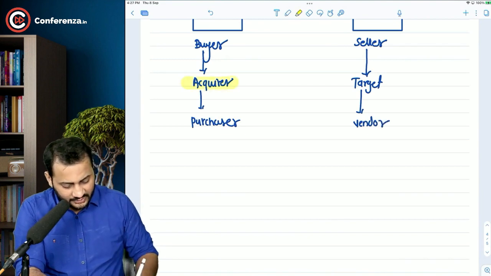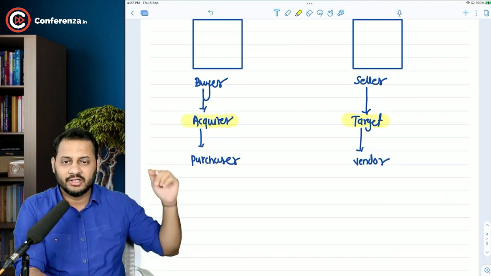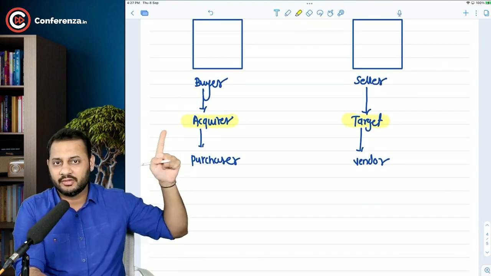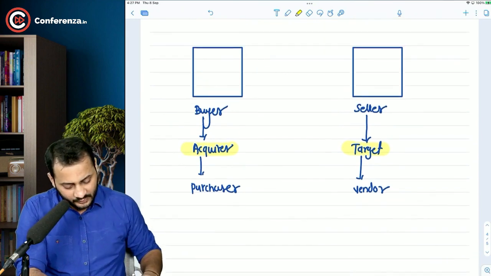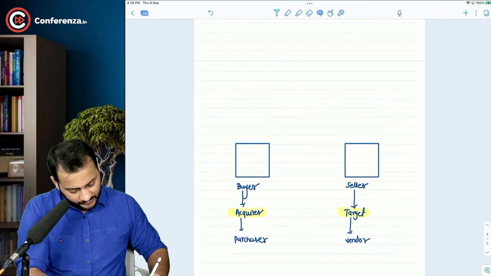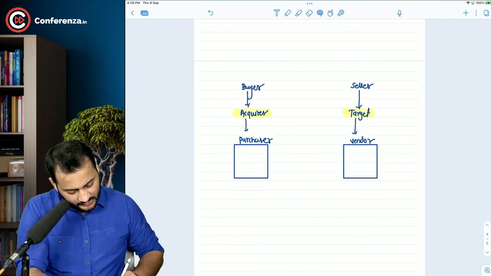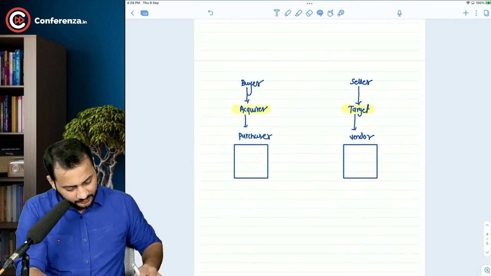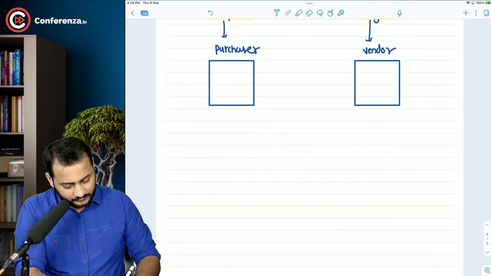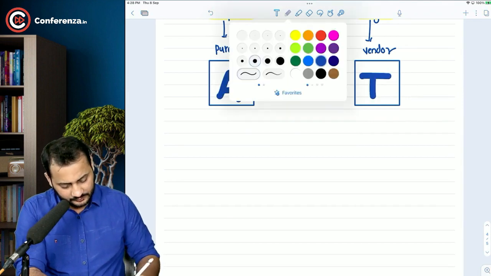Mostly we will be using these terms. Instead of buyer and seller, purchaser and vendor, we will be using acquirer and target. Let me just put these names on the upper side. So this is acquirer, this is target.